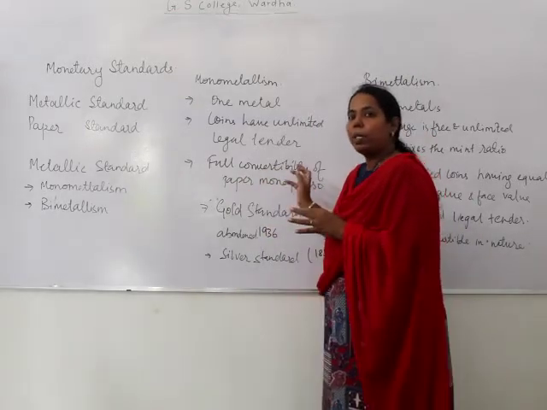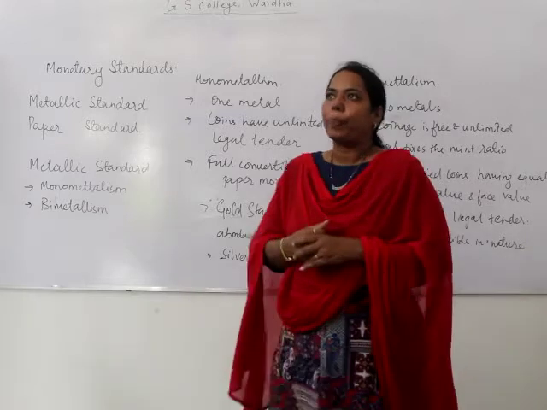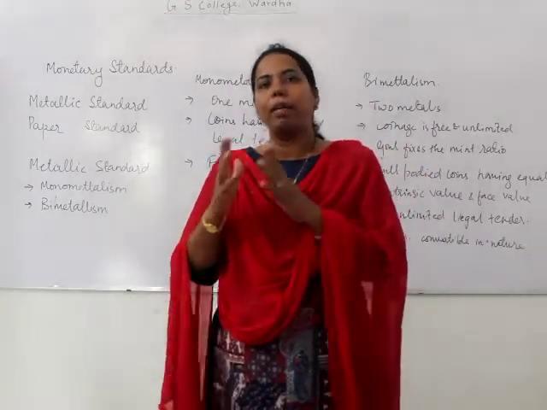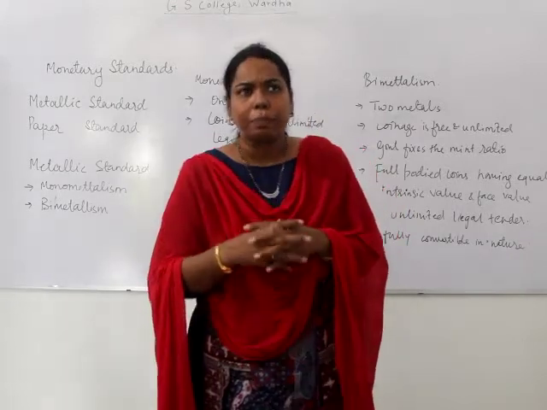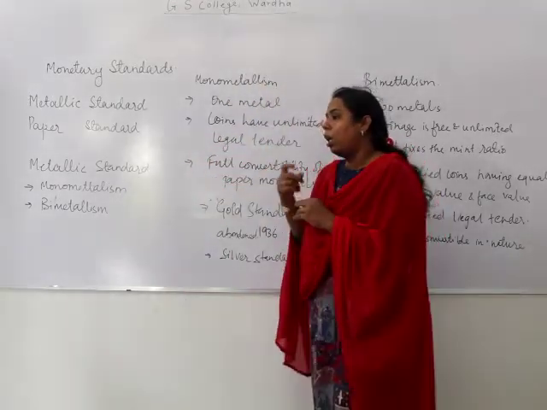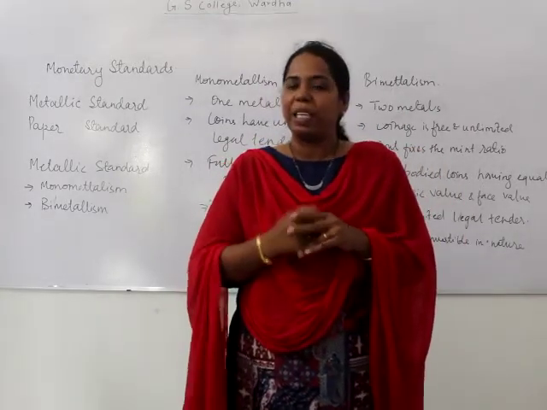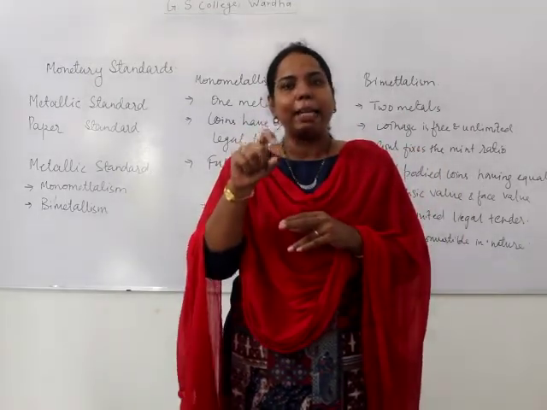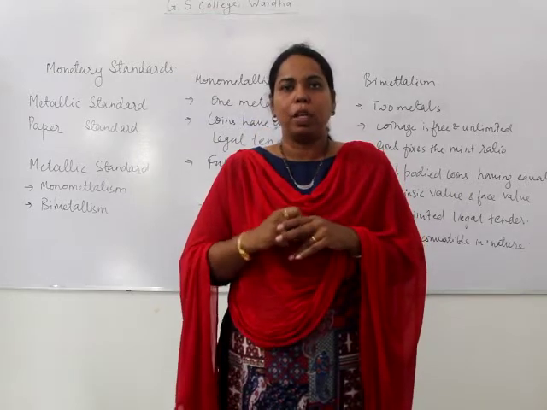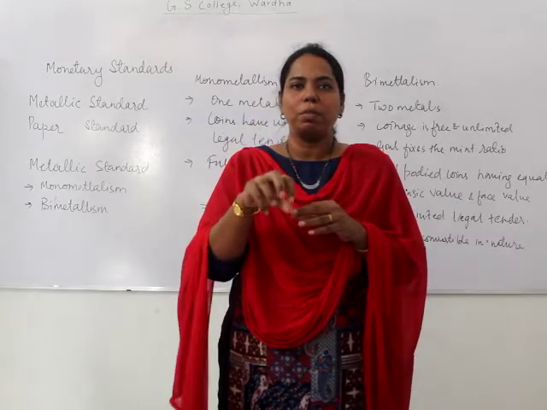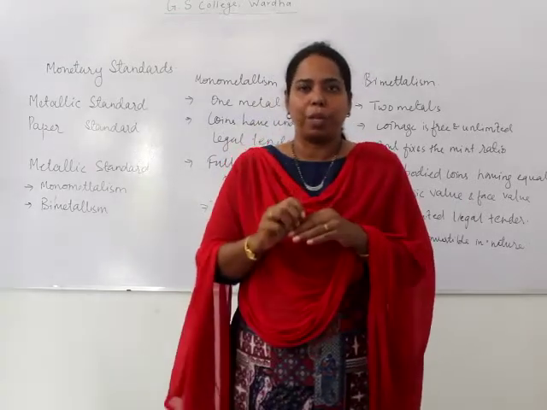Full convertibility means what? For that purpose, you should be able to understand the intrinsic value and the face value. A gold coin is minted with 10 grams of gold. At present, 10 grams of gold comes at 50,000 rupees.